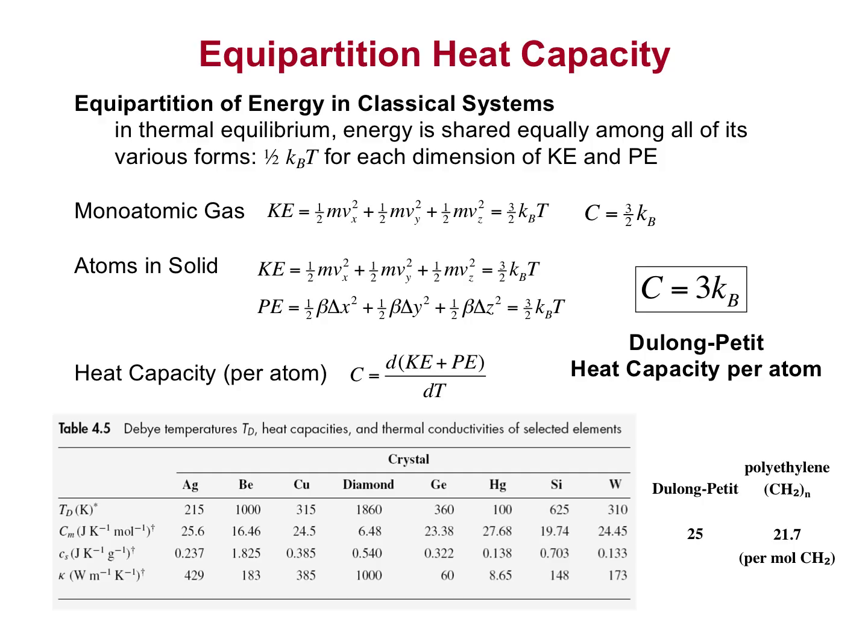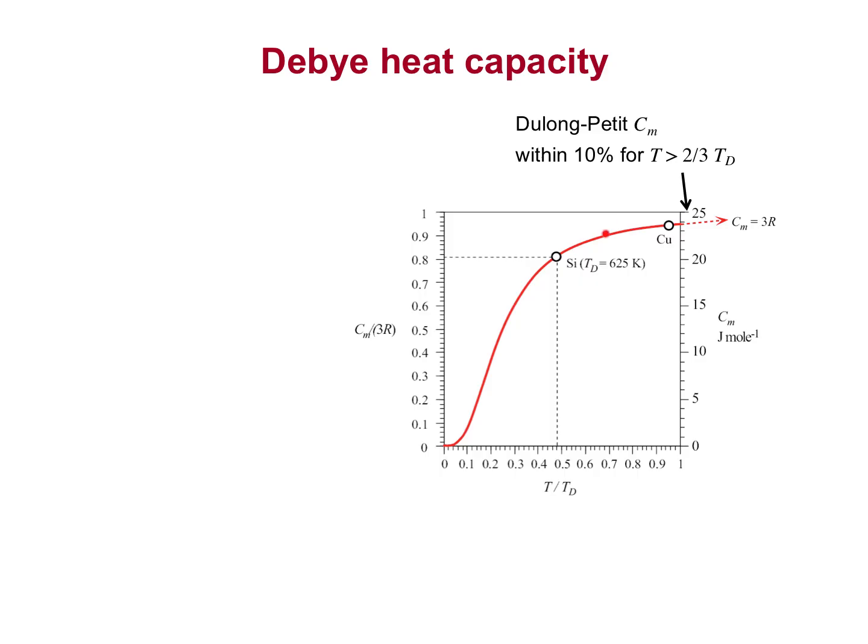The deviations in room temperature heat capacity are found in materials with light elements and strong bonds, such as diamond, beryllium, silicon, or hydrogen-containing materials. At low temperatures, the specific heat capacity of a material deviates from the Dulong-Petit value due to quantum size effects. We can estimate the heat capacity of lattice vibrations at low temperature from the Debye model.